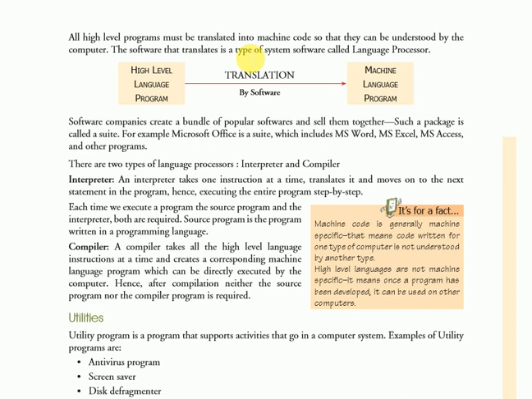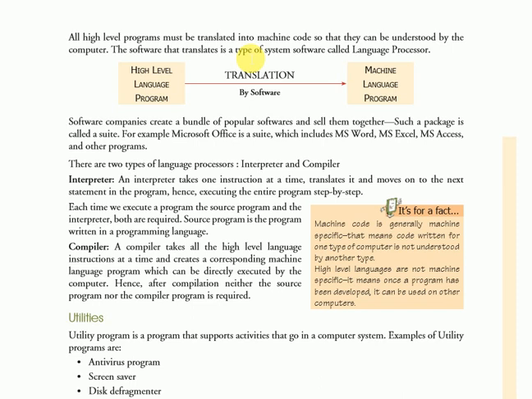So the first one is the interpreter, and the interpreter takes one instruction at a time. It is not able to take two or more instructions at the same time. So it works step by step. Each time we execute a program, the source program and the interpreter both are required. Source program is the program written in a programming language.